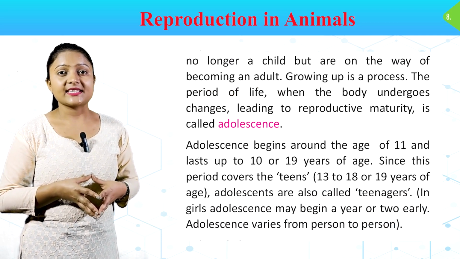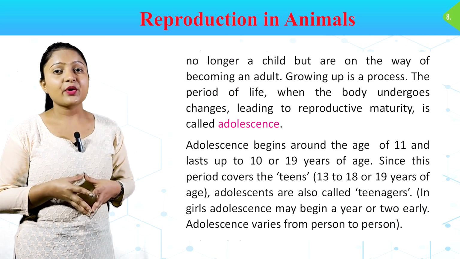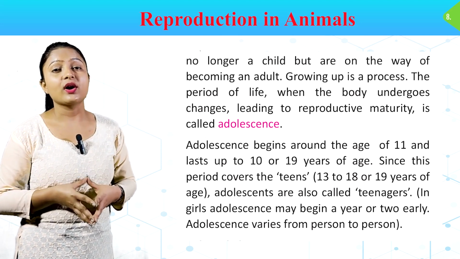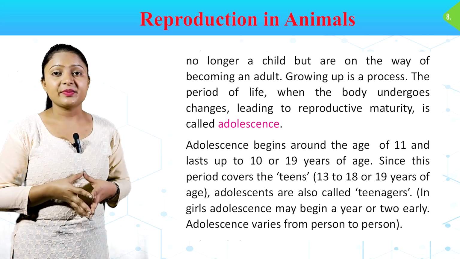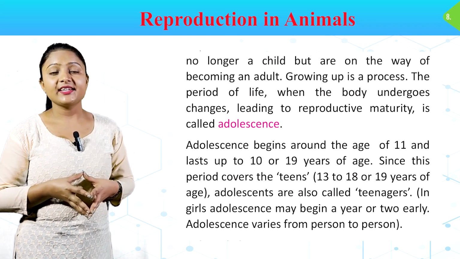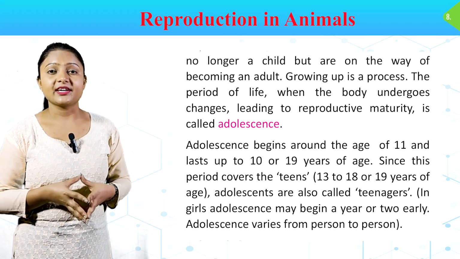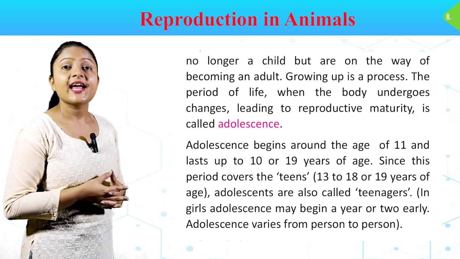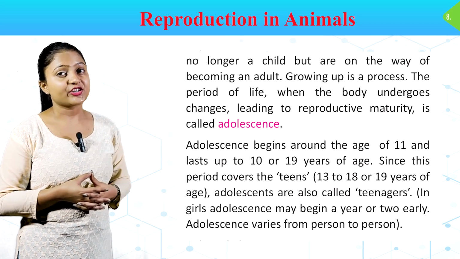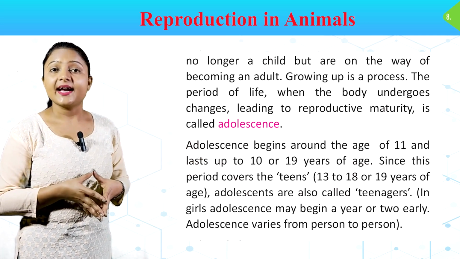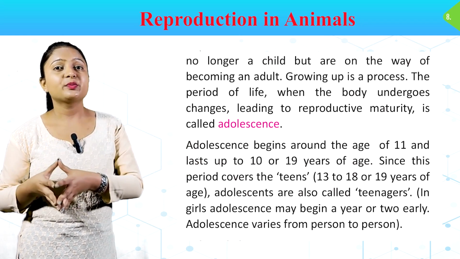Growing up is a process. The period of life when the body undergoes changes leading to reproductive maturity is called adolescence. Adolescence begins around the age of 11 and lasts up to 18 or 19 years of age. Since this period covers the teens, 13 to 18 or 19 years of age, adolescents are also called teenagers. In girls, adolescence may begin a year or two early. Adolescence varies from person to person.